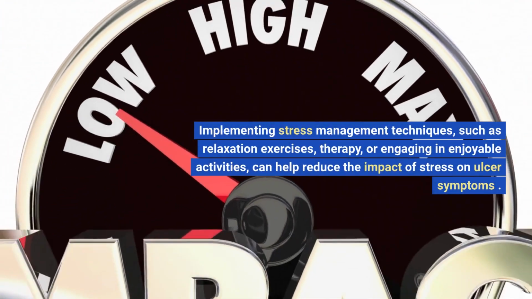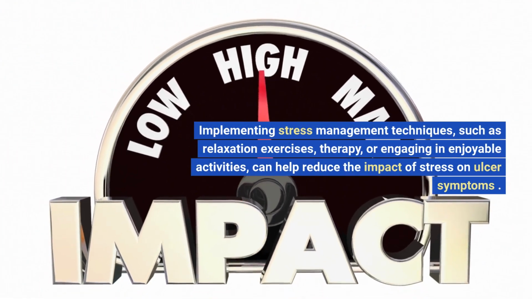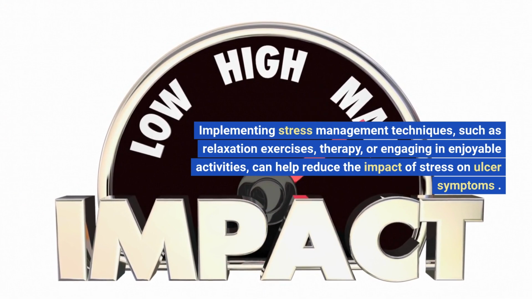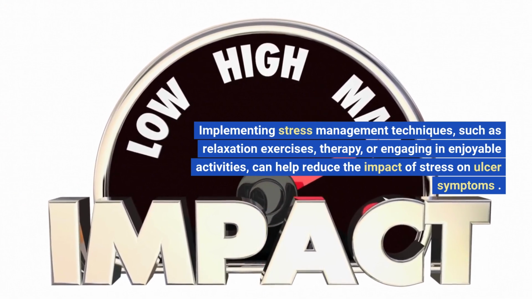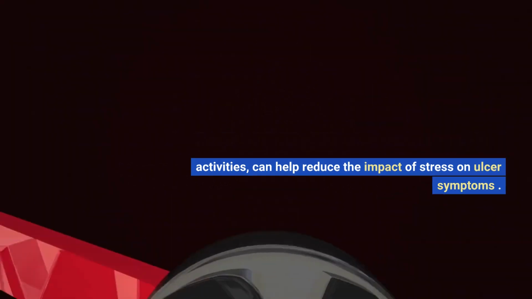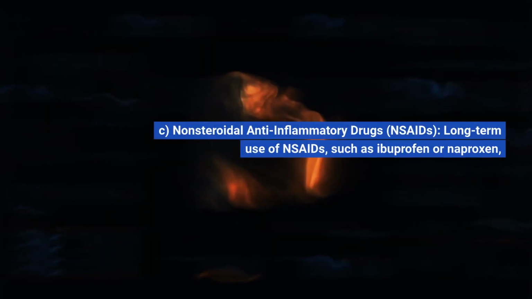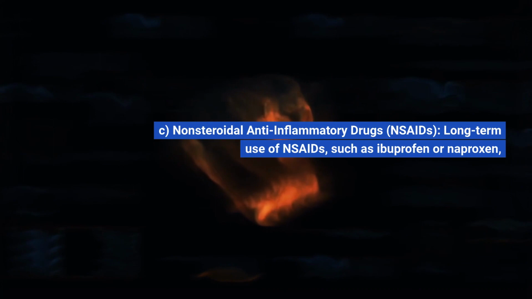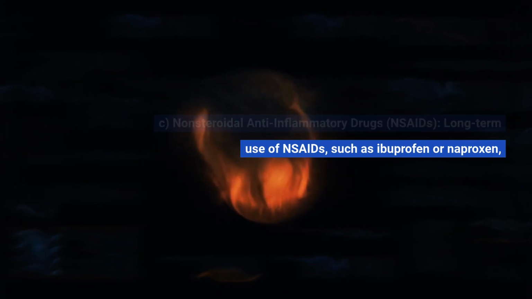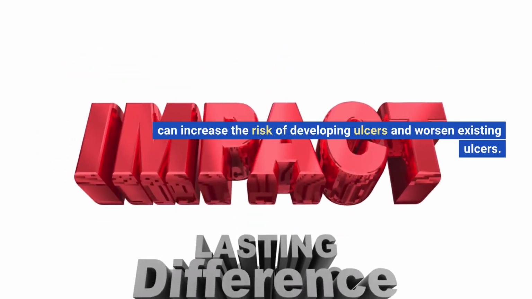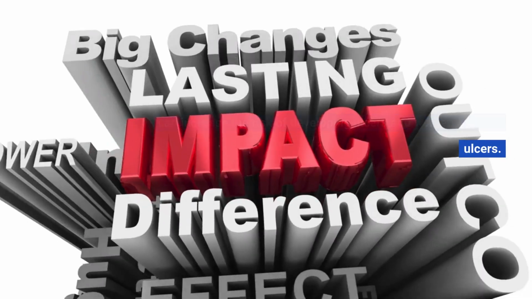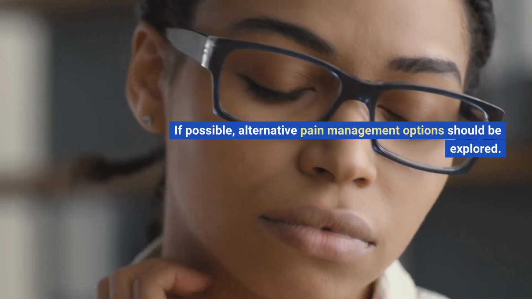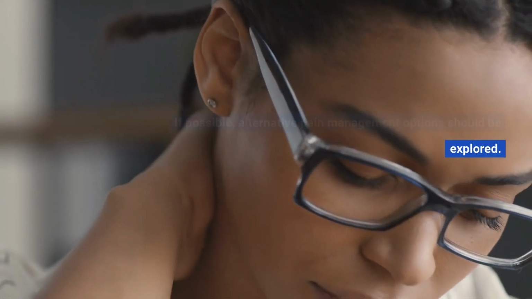Implementing stress management techniques, such as relaxation exercises, therapy, or engaging in enjoyable activities, can help reduce the impact of stress on ulcer symptoms. C. Nonsteroidal anti-inflammatory drugs, NSAIDs. Long-term use of NSAIDs, such as ibuprofen or naproxen, can increase the risk of developing ulcers and worsen existing ulcers. If possible, alternative pain management options should be explored.